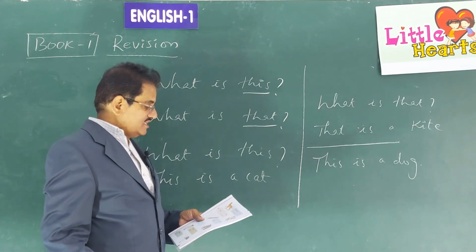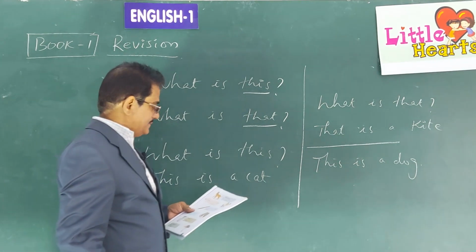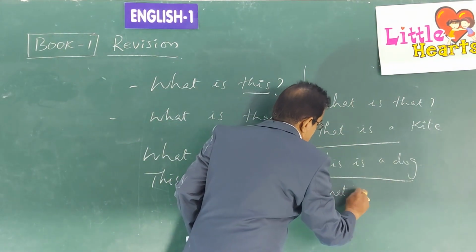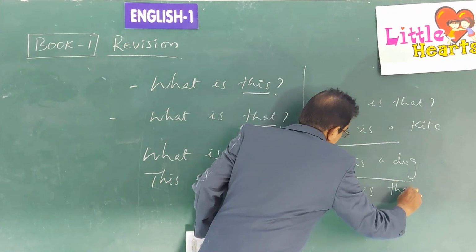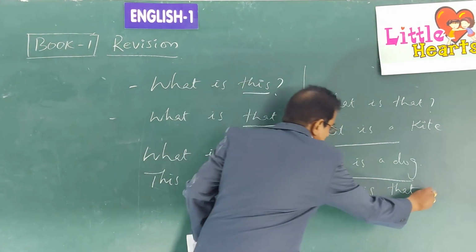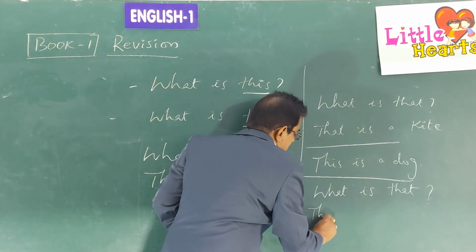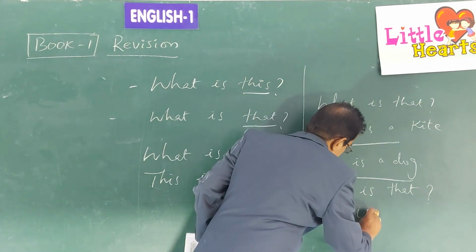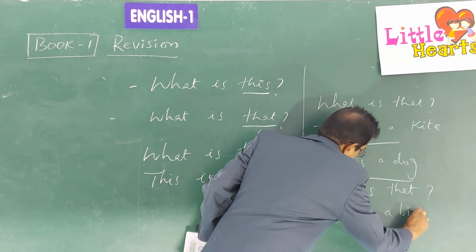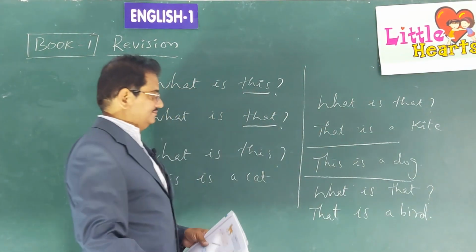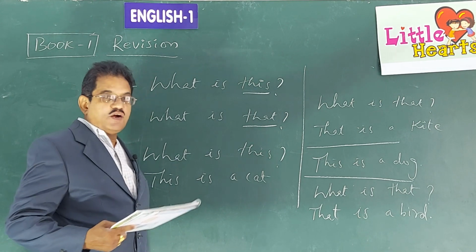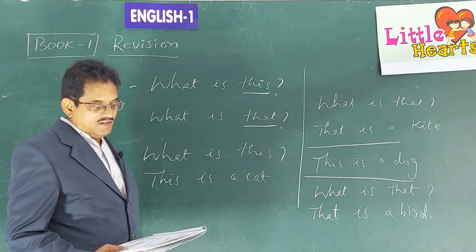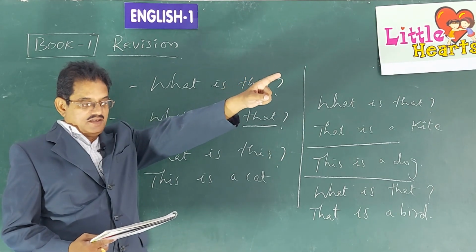Next, there is a picture of a bird given there. Then, what is that we have tried there? What is that? Because it is far away from us. It is on the branch of a tree. So, we write what is that? And we write the answer like this: that is a bird. Can you see and understand how to write these questions and answers, children, now? What is that? That is a bird.